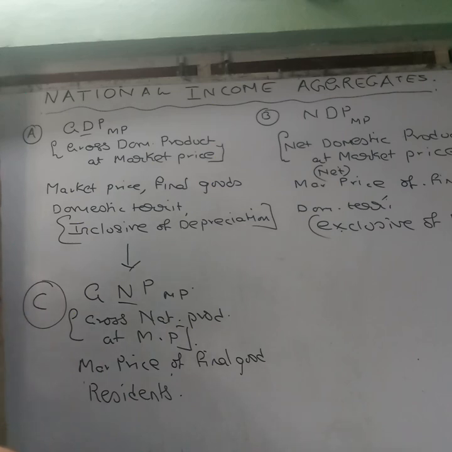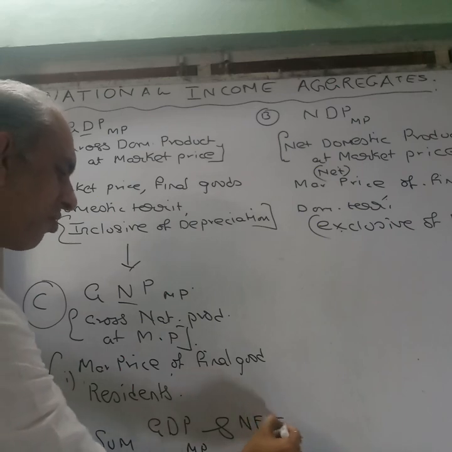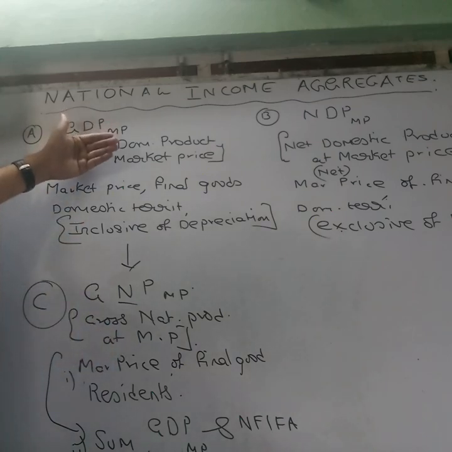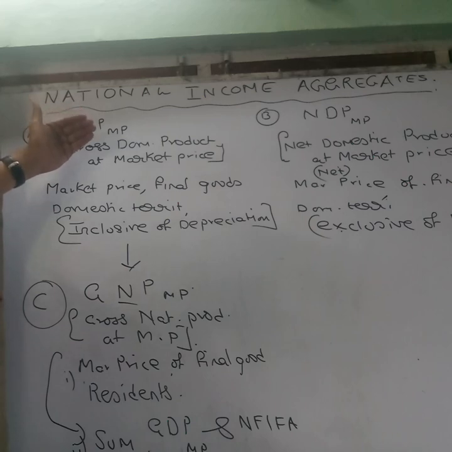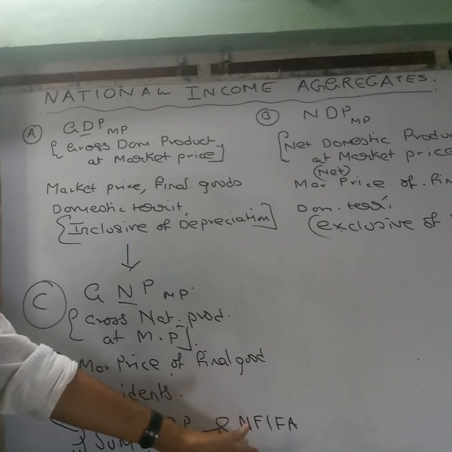Now, there is another way to describe GNP at market price, and it is pretty simple. It is nothing but the sum of GDP at market price and net factor income from abroad. So you can write either of the two definitions, whichever you feel comfortable. You can take a little bit of help from this definition and say it is the gross domestic product at market price added to net factor income from abroad.